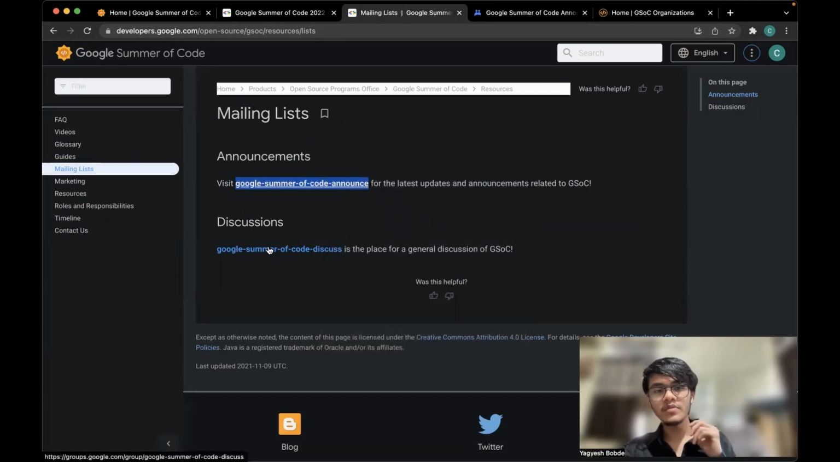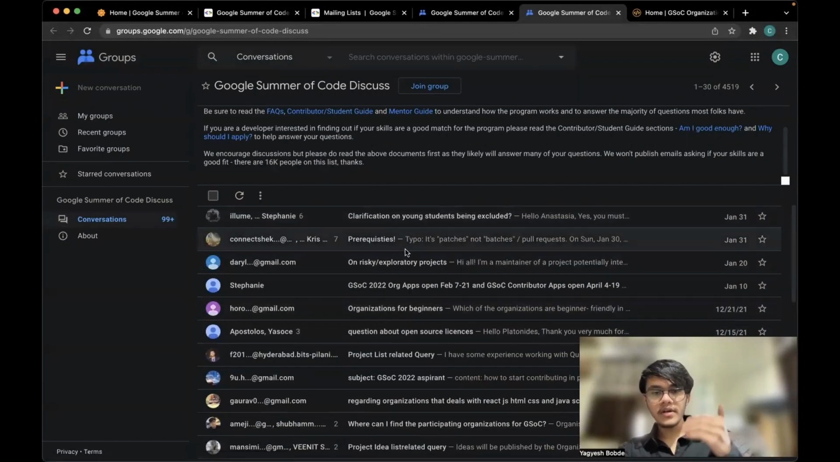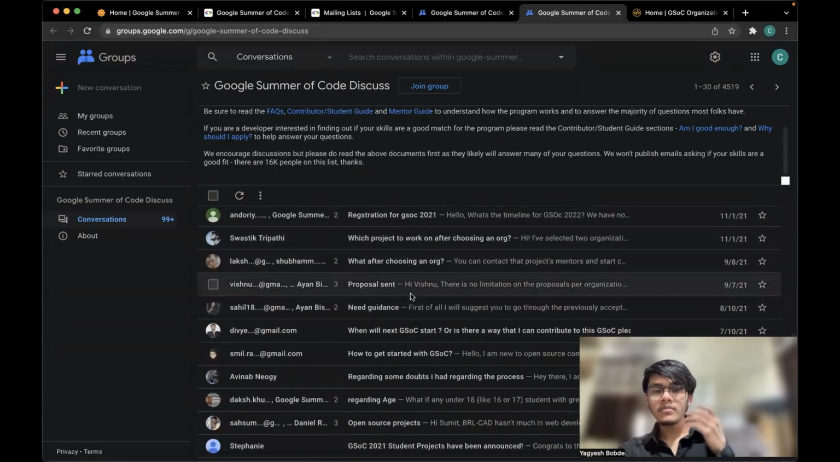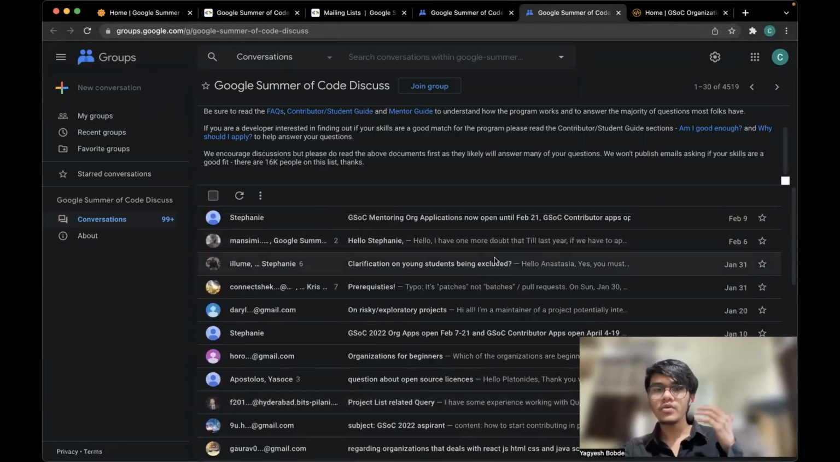Similarly, this discussions group is basically for all the participants. They have formed kind of a community, so here you can discuss anything. All right, so here are all the participants. They are asking various questions, like which project to work on after choosing an organization, and they are getting answers too. The community is very supportive. If you ask a question, you'll definitely have a reply within a few hours. So the first step is basically to join both of these groups.